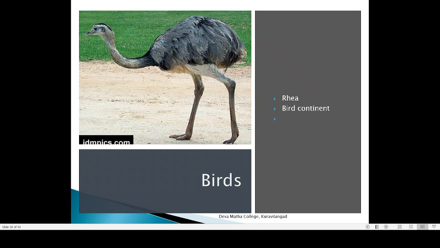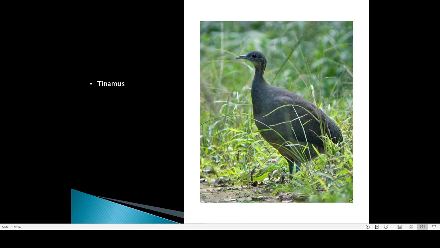Okay, people are saying there are different spellings. Okay, so it's very similar to the birds in the African region. That's why. So there used to be some connection with Africa. That is the reason why many of the species have a similar body shape. See, this is another bird called Tinamus. Tinamus is also unique to the South American region.